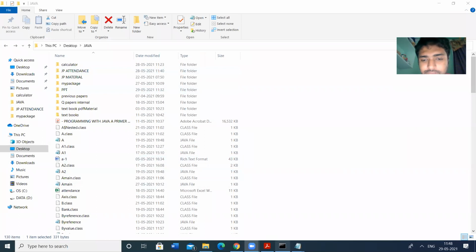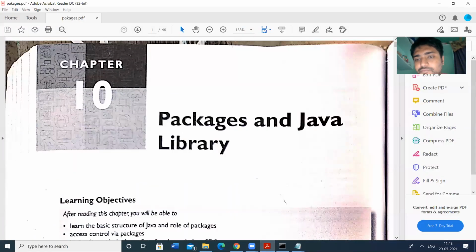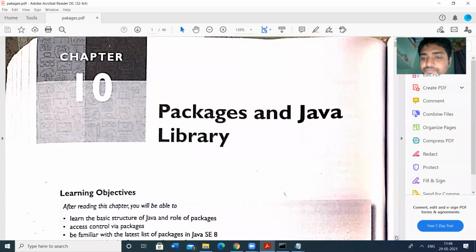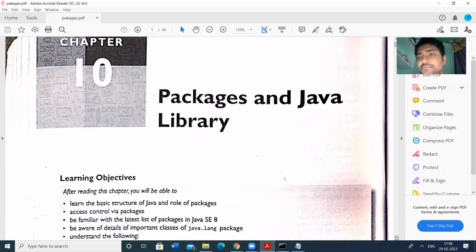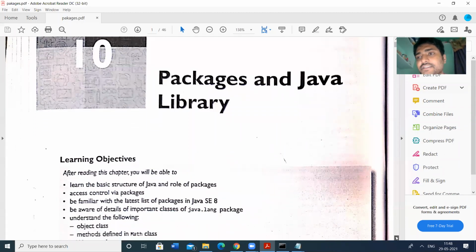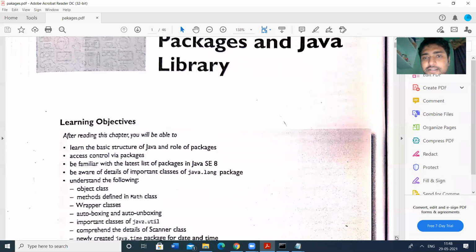So next concept is, till now we have seen the meaning of the package, how to import that package, how the namespace will be, and the types of packages, user defined packages as well as predefined packages. Predefined or user defined packages can be imported by using the keyword import. You can create packages by using the keyword package. You have to follow some rules in creation of the package.